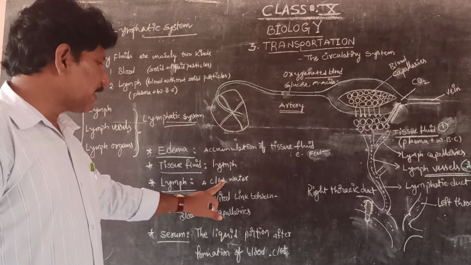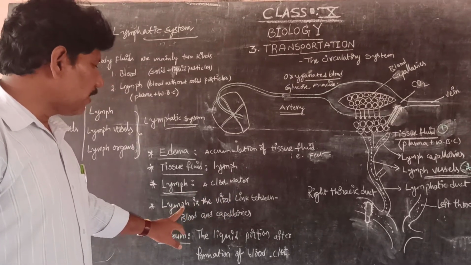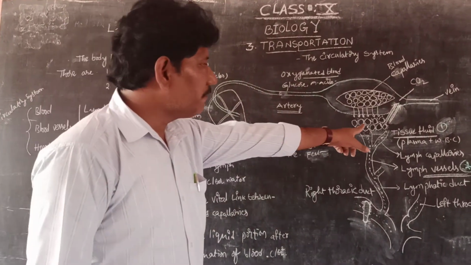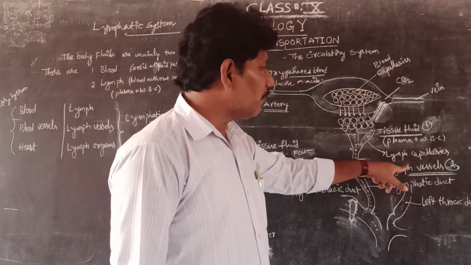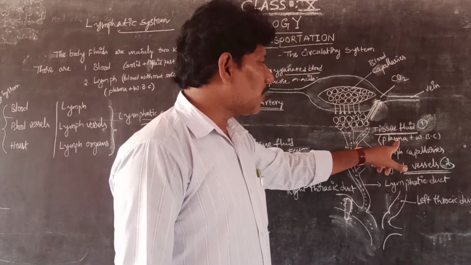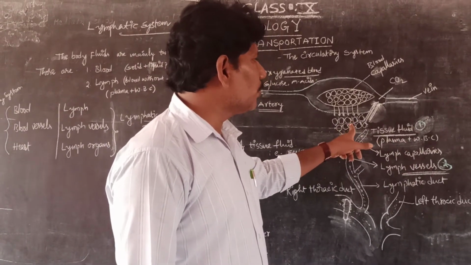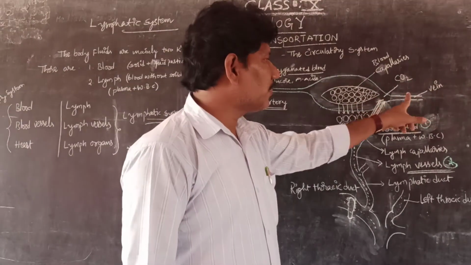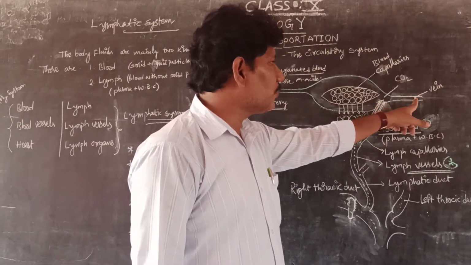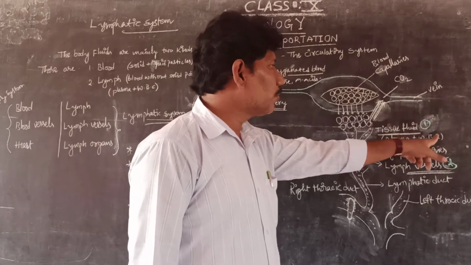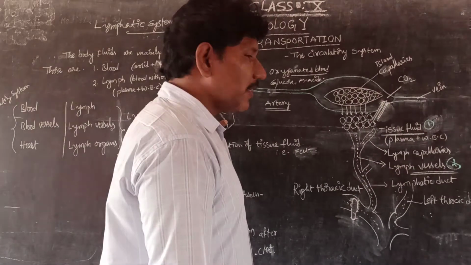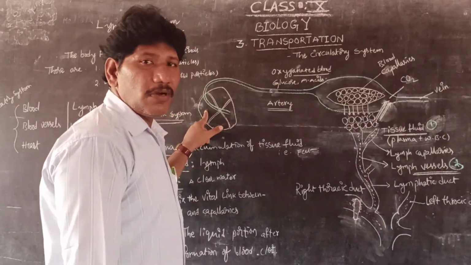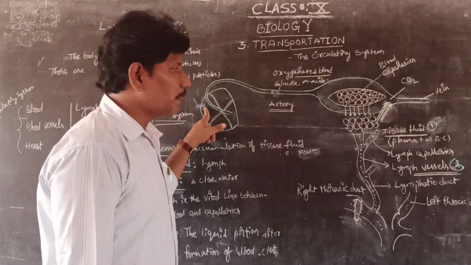Lymph is nothing but a clear fluid. Here the lymph is the vital link. Lymph contains the white blood cells with plasma. It is very essential to blood circulation. So once again it has to be connected to the veins to collect the deoxygenated blood through the inferior vena cava and superior vena cava.